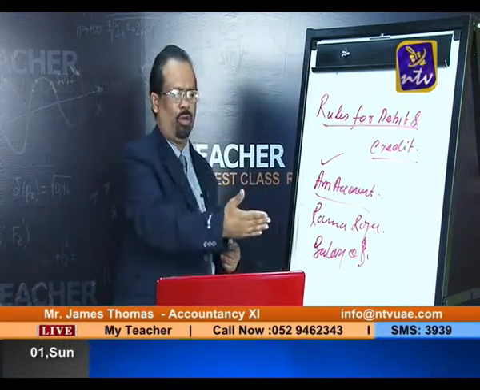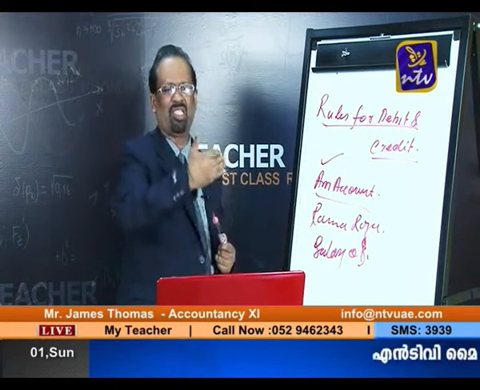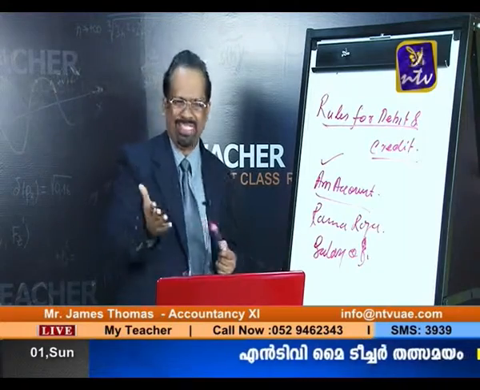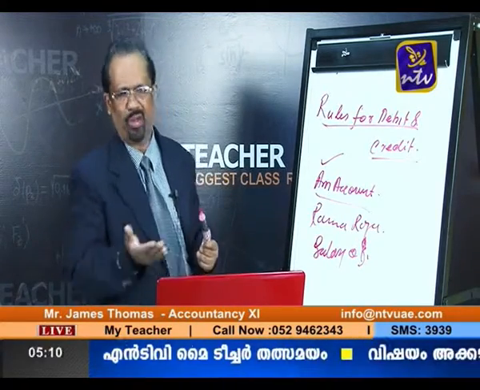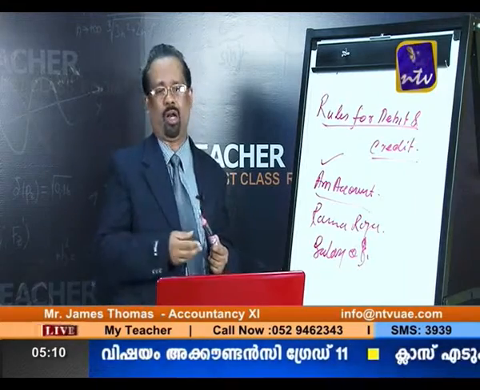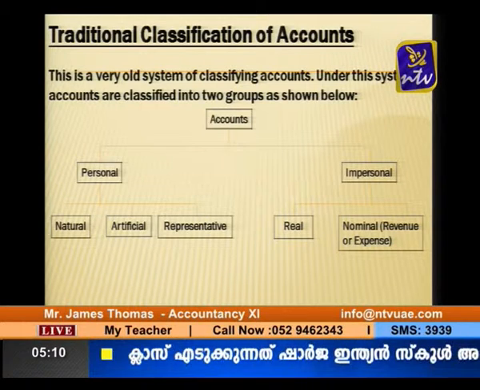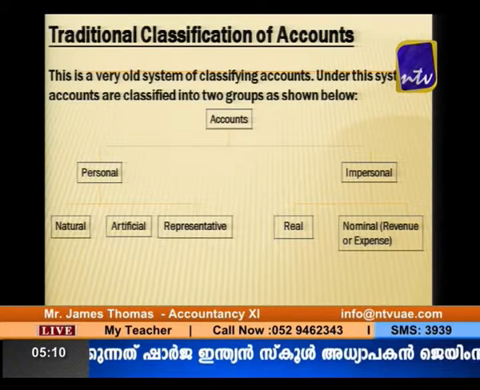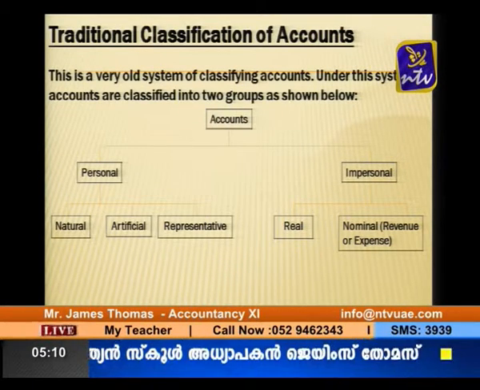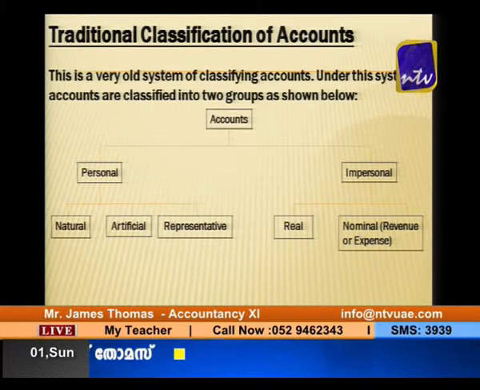So Raja's account, Rama's account, Sita's account, any person. Here it represents a person. That type of accounts are known as natural accounts. And look at the second point, artificial account. That is the name of a company or a body corporate or a cooperative society or an association. That type of accounts are known as artificial accounts.